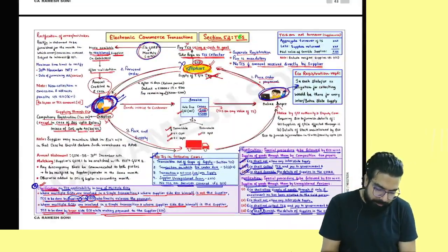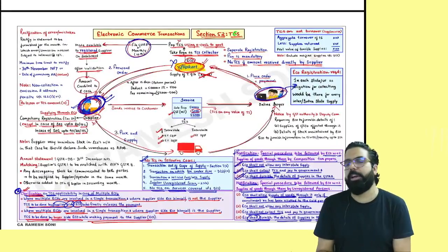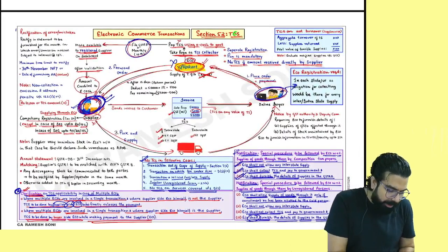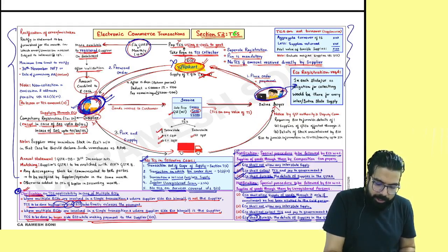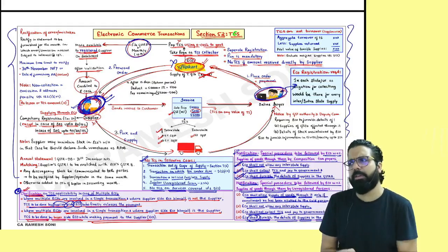Everyone over here now, listen. All the other small points which are there are all miscellaneous. You can read them at home. Everyone, listen to me very carefully now. All these points which I have written over here are just for your reading purpose. You can just read once, that's all.